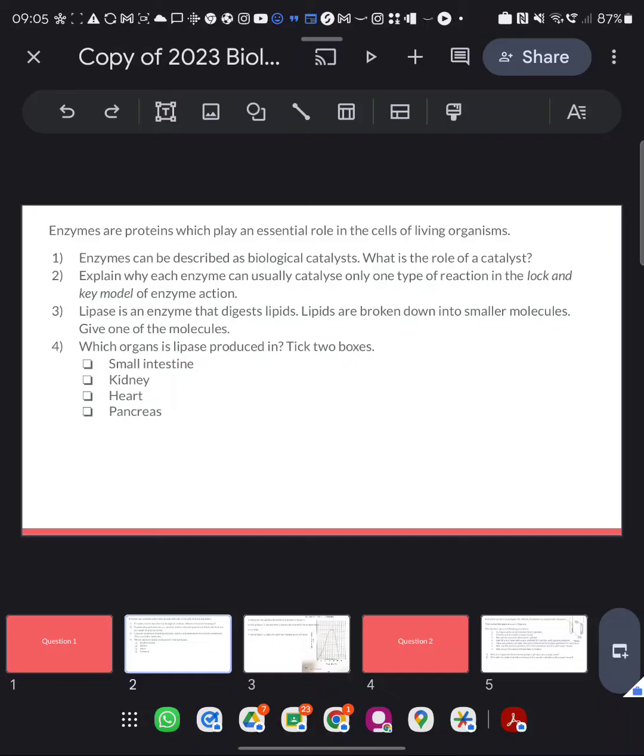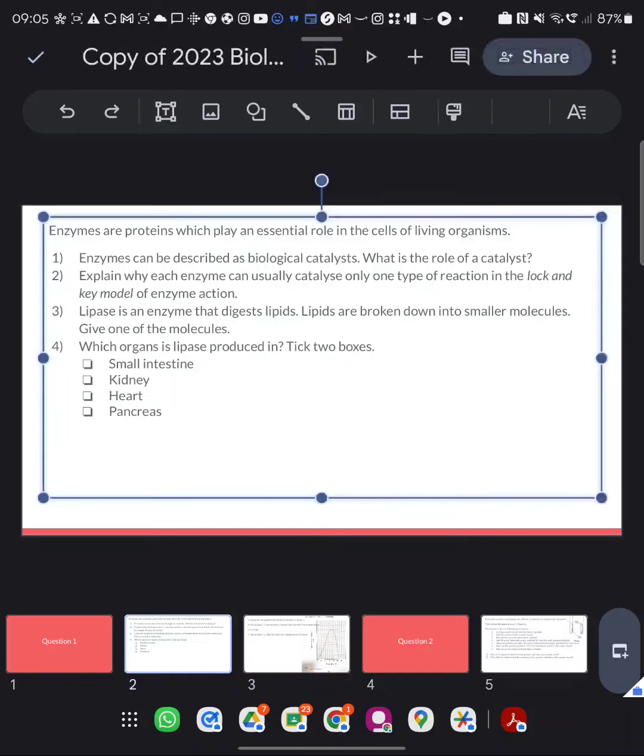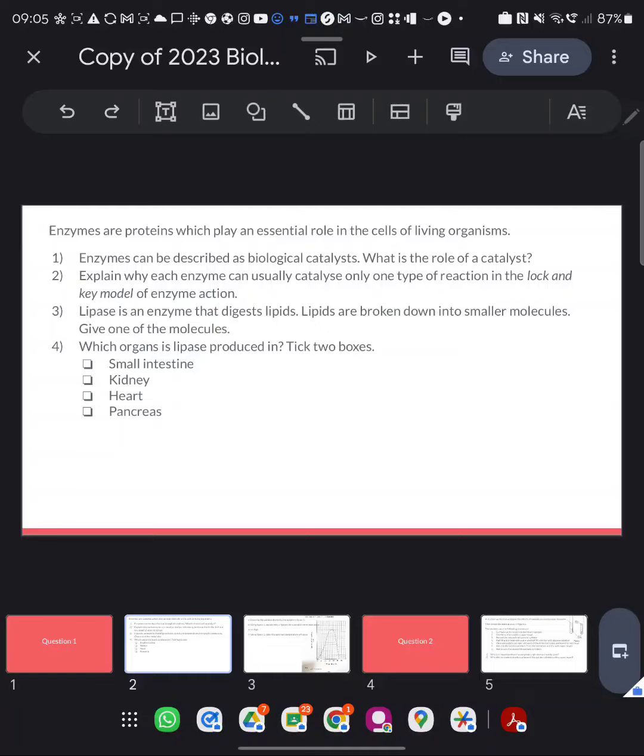Okay, so enzymes can be described as biological catalysts. What is the role of a catalyst? Well, a catalyst speeds up a reaction.